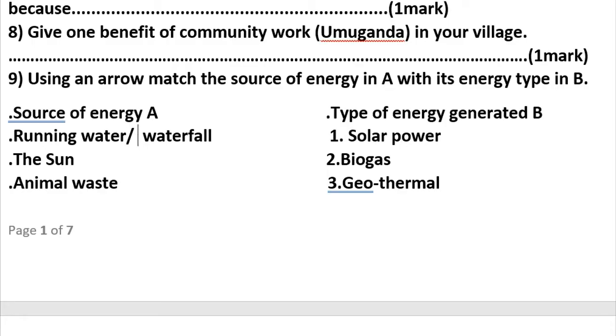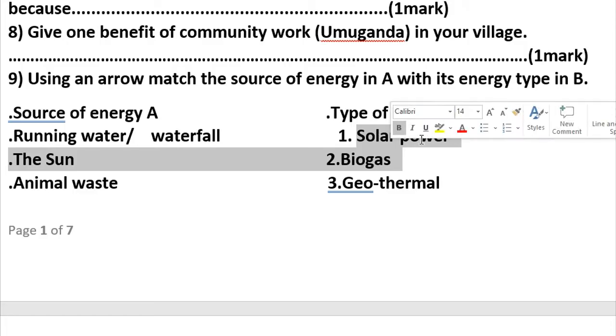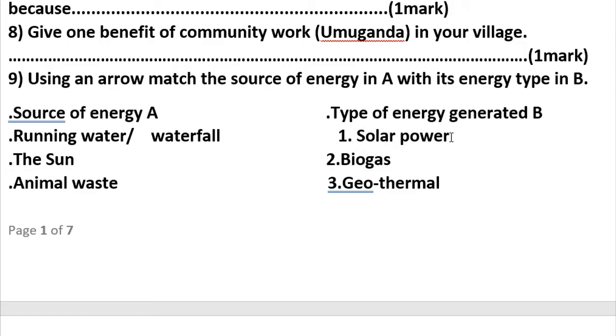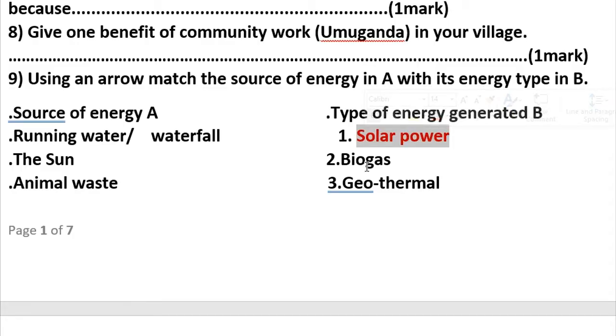Excuse me for this typing that interrupted me. So here we can say sun. It matches with solar power. Are we there? Yes, solar power. It matches with this word, solar power. Are we together? Thank you so much. I think that you are with me.